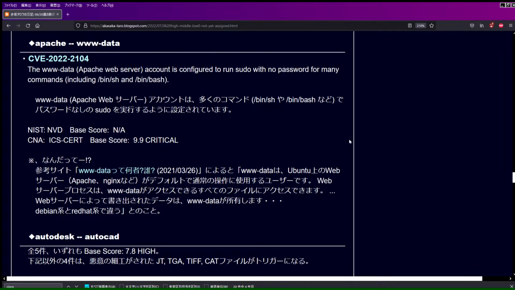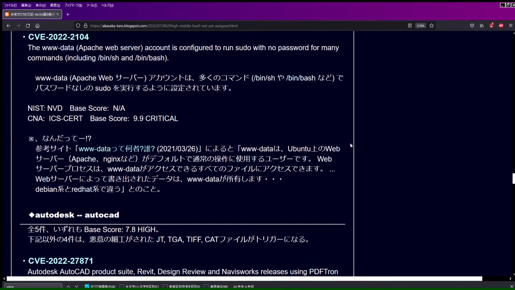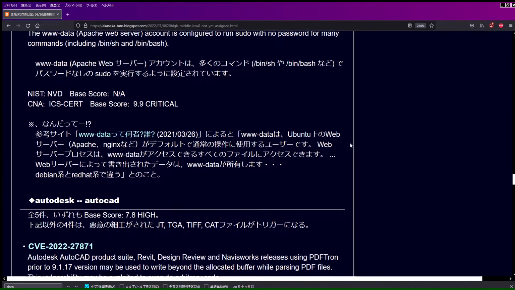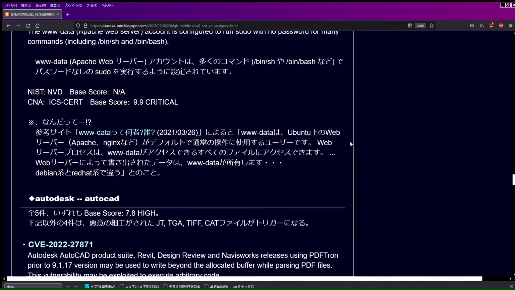Reference site: Who is www-data? March 26, 2021. It says www-data is a server on Ubuntu, Apache, Linux, etc. and is the default user for normal operation. Data exported by the web server is owned by www-data. It is different for Debian and Red Hat systems.